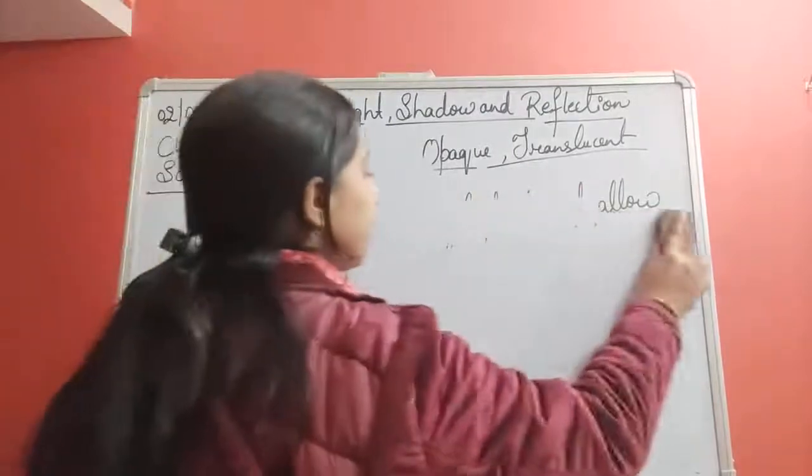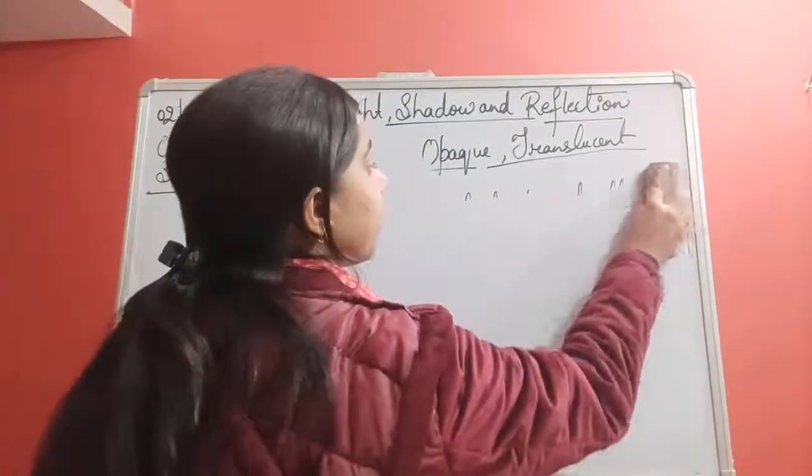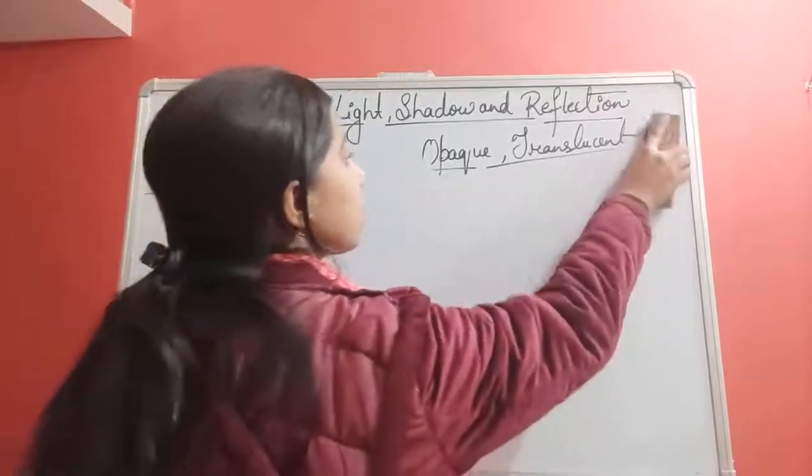Moving on, students, we will next see how light rays travel in a straight line.